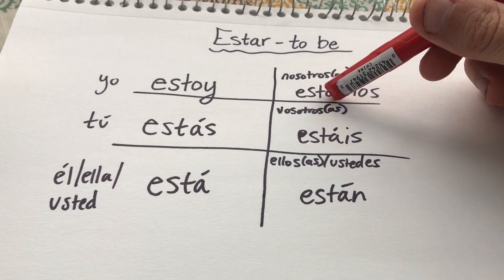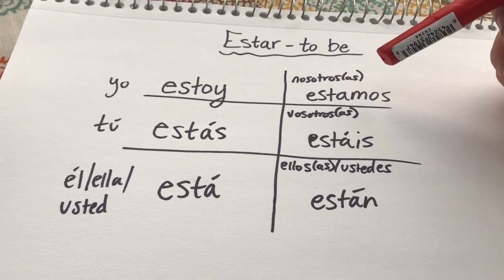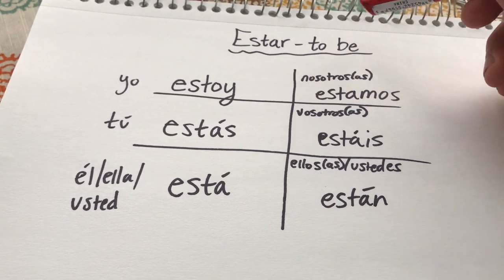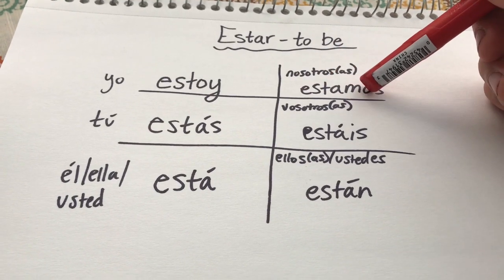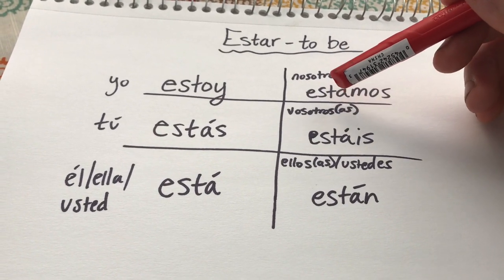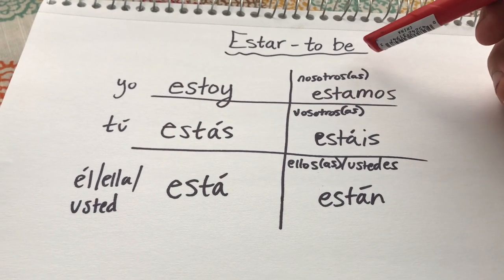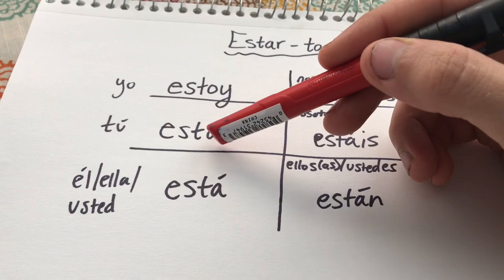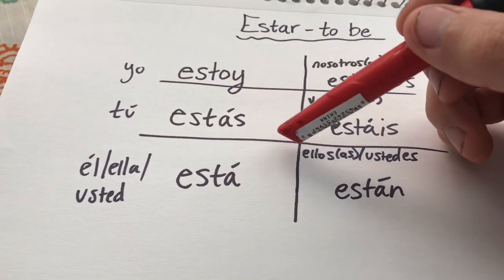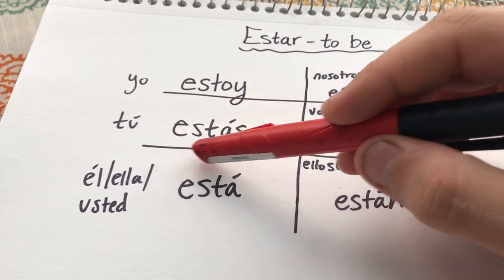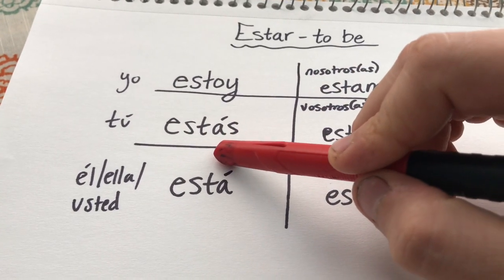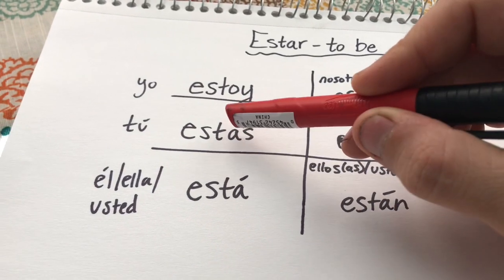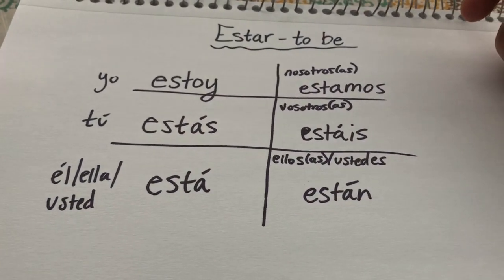If we were to say estamós instead of estamos, then you would need to write the accent on the O. But since the word is estamos, second to last vowel here, we don't need to put it, right? Same thing here. Is it on the second to last? Do we say estas? No, we don't. So it's estás. Since the vocalized accent is on the last vowel, we need to put that written accent mark.